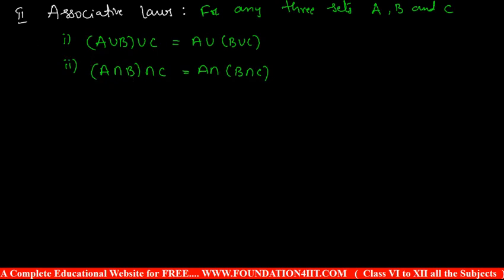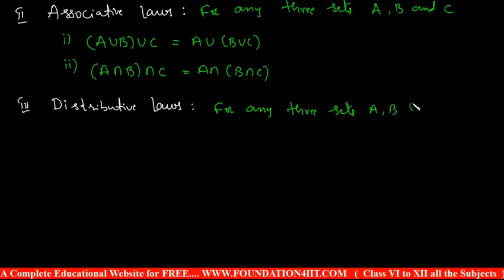distributive laws. In distributive laws, let us again take any three sets A, B, and C. For these three sets, union is distributive over intersection.